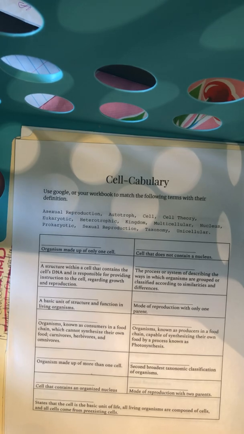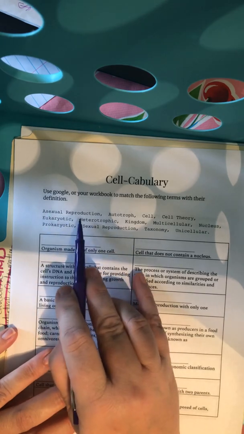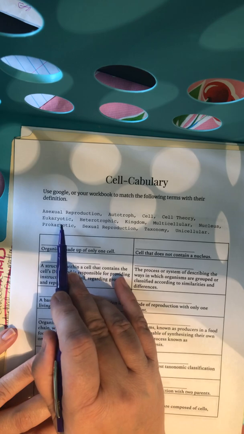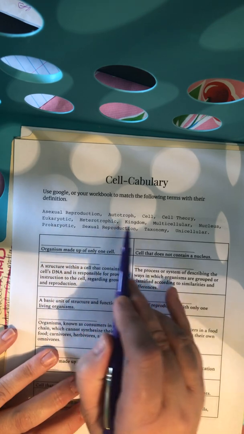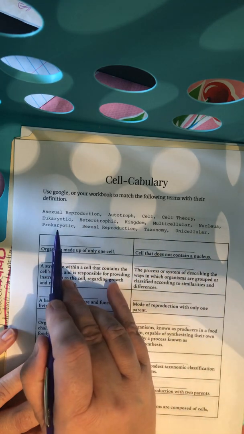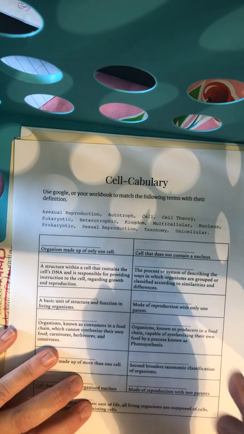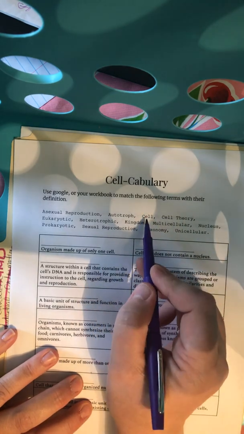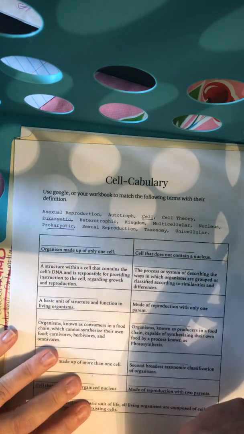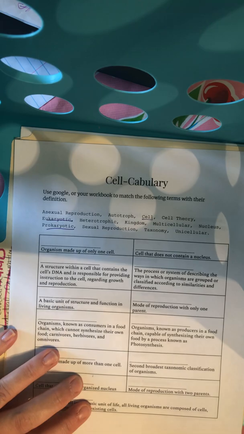All right, so I'm going to read your word bank, which is up here. It's asexual reproduction, autotroph, cell, cell theory, eukaryotic, heterotrophic, kingdom, multicellular, nucleus, prokaryotic, sexual reproduction, taxonomy, and unicellular. So we talked about this one, this one, this one in the reading that we did.